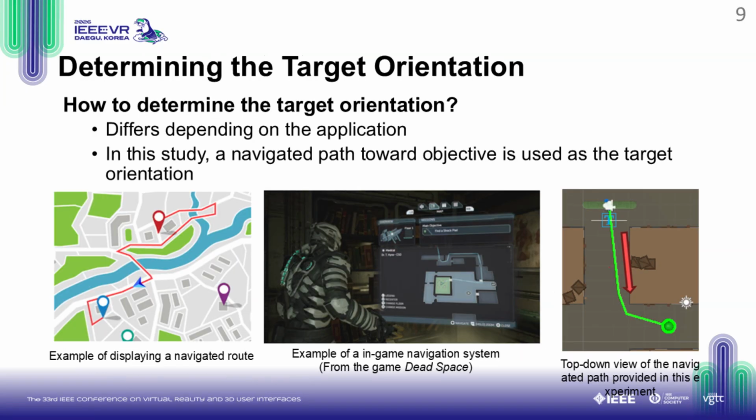Of course, for CaliView to work, the system needs to know the target orientation. How to determine this differs depending on the specific application. In our study, we used a navigated path toward an objective as the target orientation. Similar to the in-game navigation lines seen in games like Dead Space, a continuous visual line guides the user, serving as a reliable anchor for the system to calculate the necessary rotation gains.